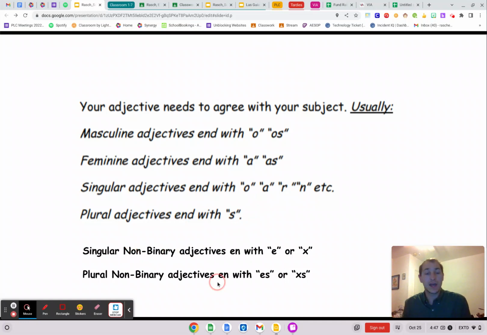So now for the non-binary ones, these ones are a little different. You either end them with E or the X. Both of these have the same pronunciation at the end, gracioso, whether or not you end them with an E or an X. If it's plural, like multiple people, Juan y Sara son gracioses. Gracioses ends with ES or XS. Both same pronunciation.